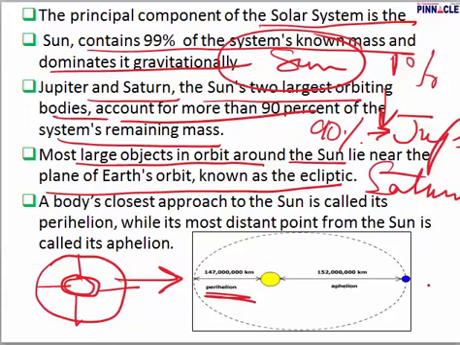The aphelion position is when the heavenly body is at the furthest distance from the sun. So the nearest and furthest distances from the sun are known as perihelion and aphelion positions. Very, very important.